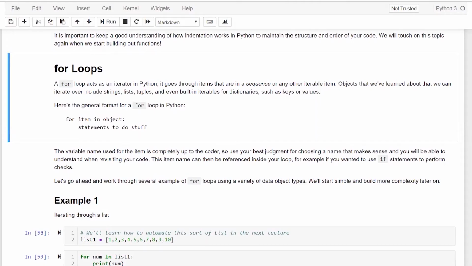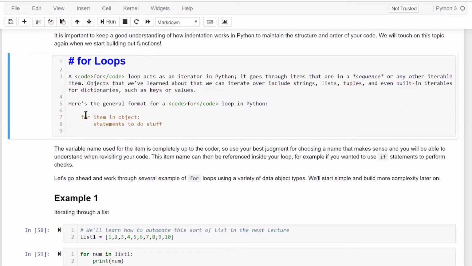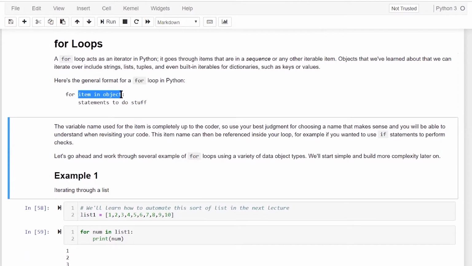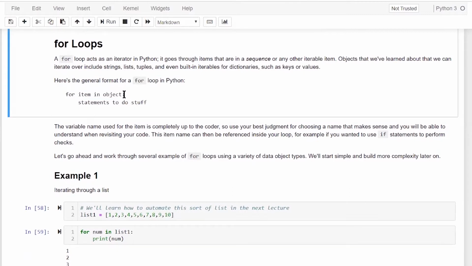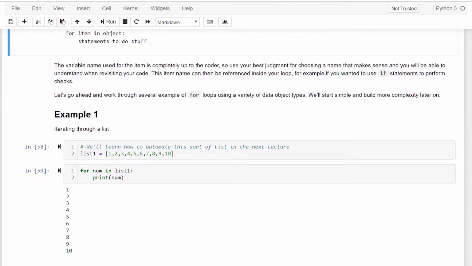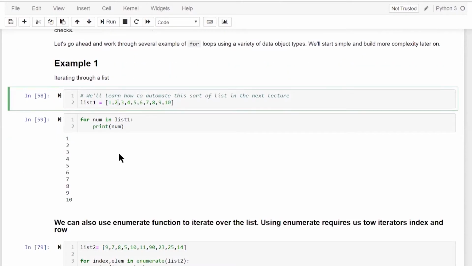So a for loop acts as an iterator in Python. We can iterate through items which are in a sequence, or any set of items in fact. The syntax is similar: you write for, that's the keyword, then you provide your condition, and then the colon and write whatever you want to do within this. So we'll get to know what we can do with the for statement. Let's look into the examples.